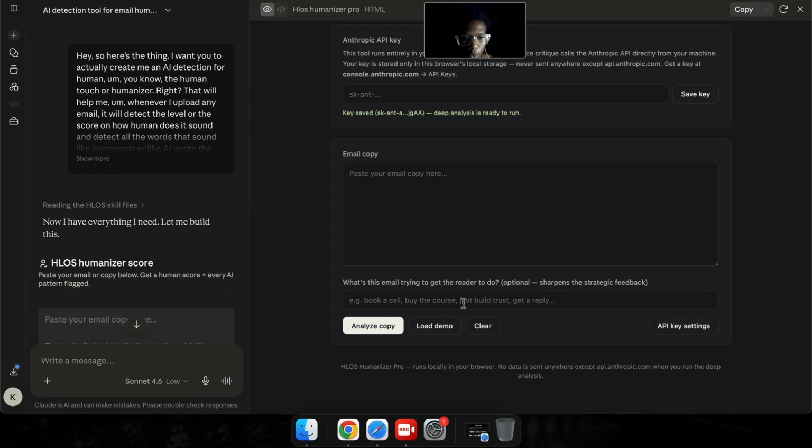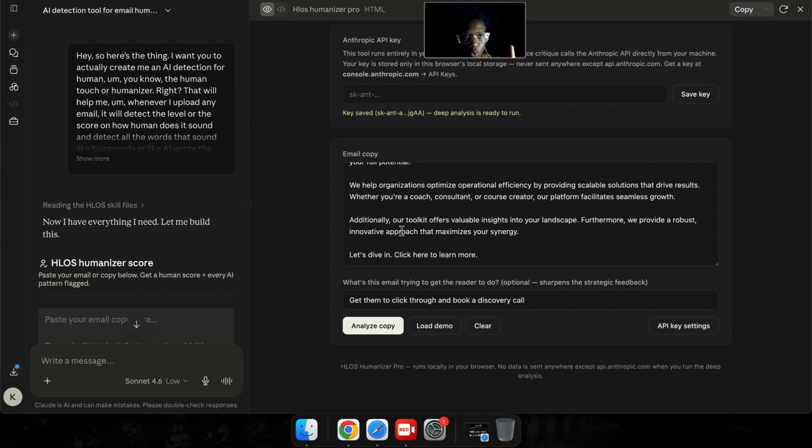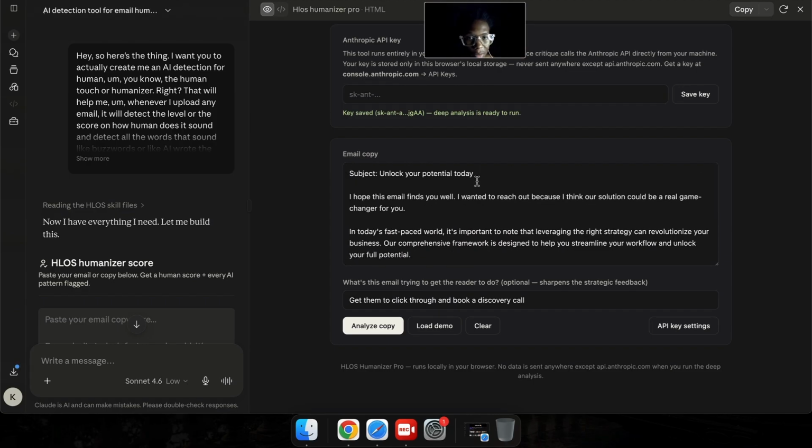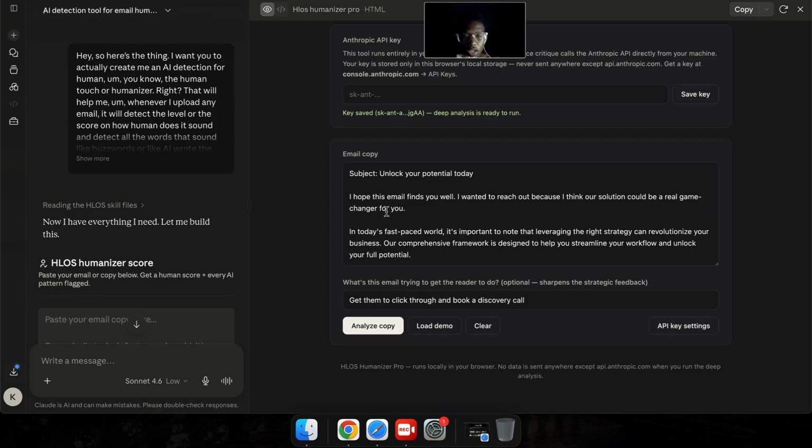For example, right, you can just load a demo. So for example, for me, I can load a demo. It will upload an email specifically just to do a demo for it, right? And this is a subject line, and this is the whole email, right? So this is an email that AI just wrote just for example, so that it can just be used, right? And right here is what you're trying to get the reader to do. So maybe get them to click through and book a discovery call, right?